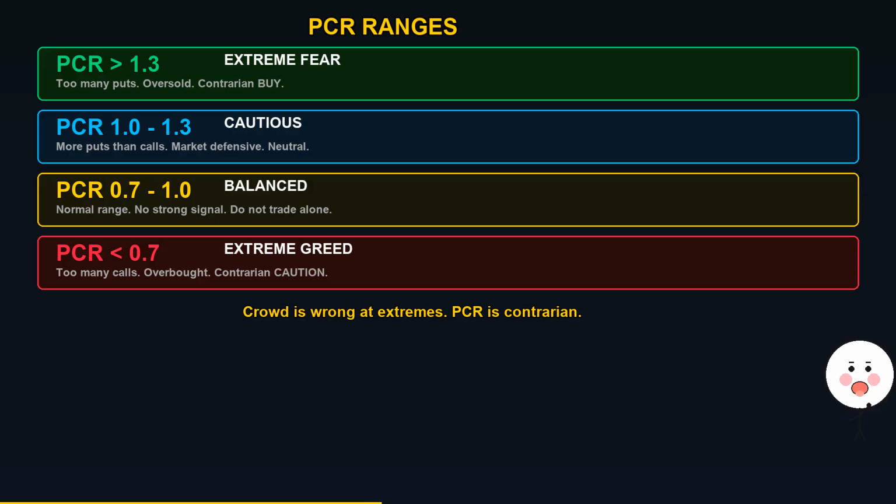PCR below 0.7 is extreme greed. Too many call buyers. Market is overbought. Contrarian signal to be cautious. The crowd is too bullish. A correction is likely. Remember, PCR is a contrarian indicator. The crowd is usually wrong at extremes.